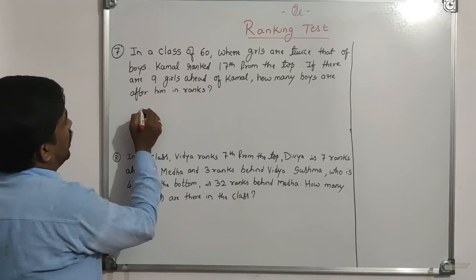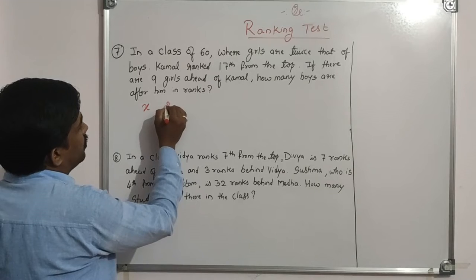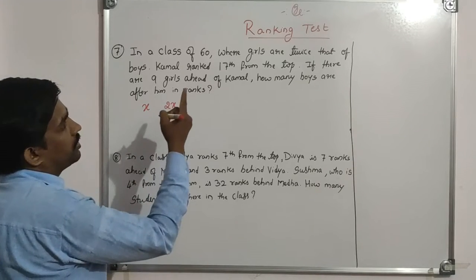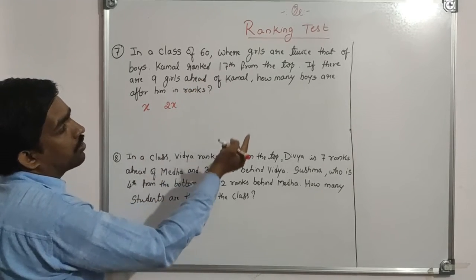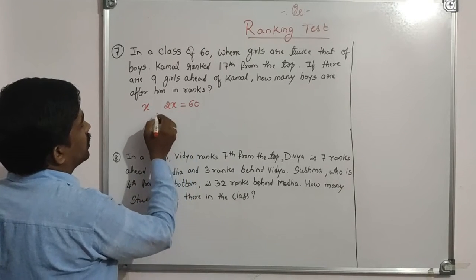See here, let boys be x and girls be 2x, because girls are twice that of boys, and the total strength is 60.